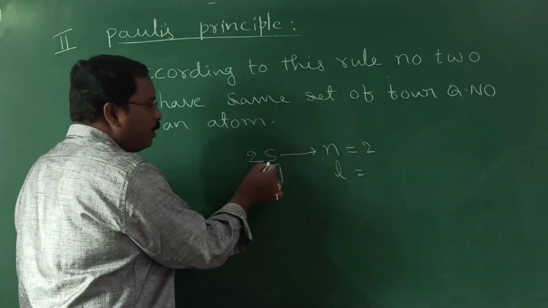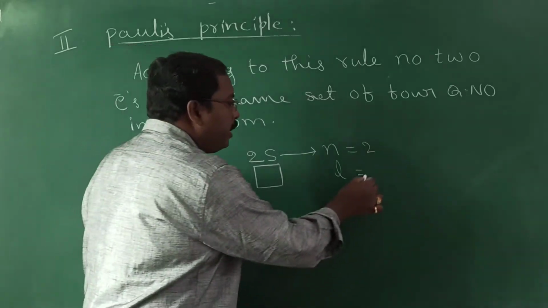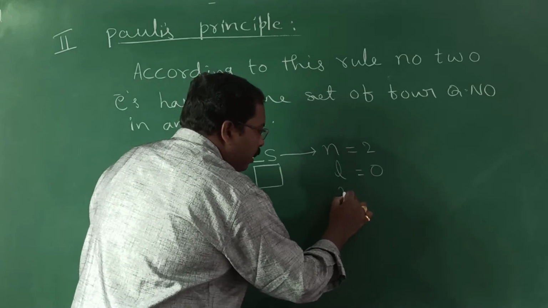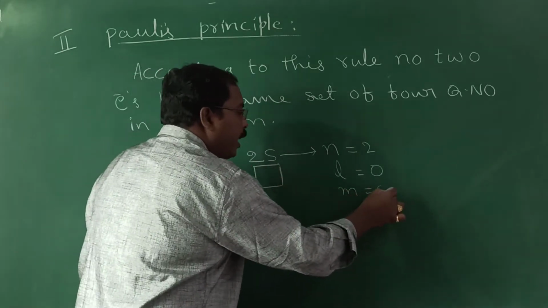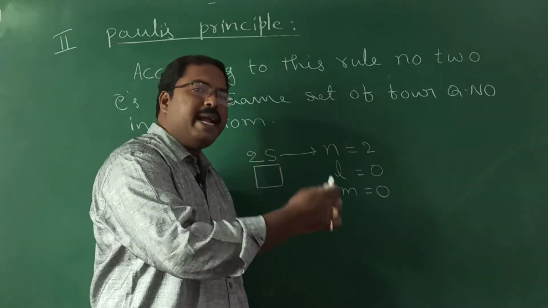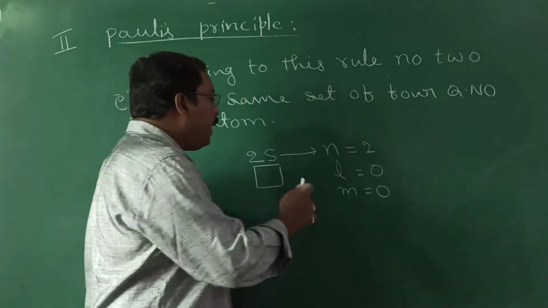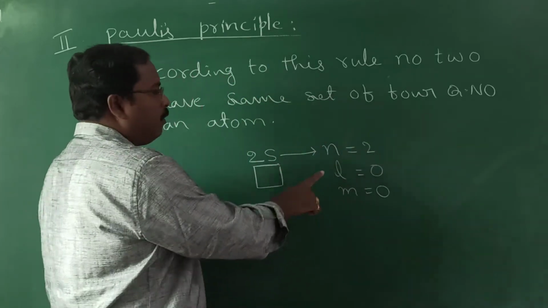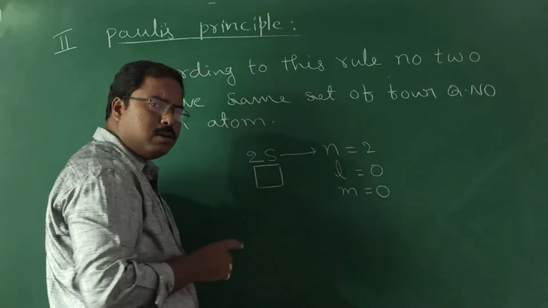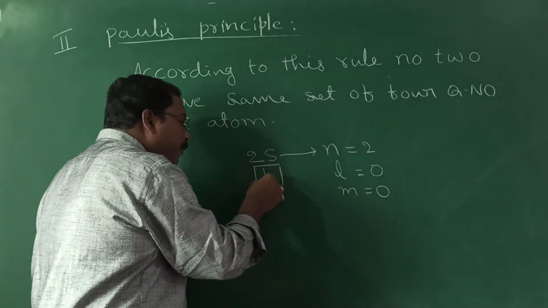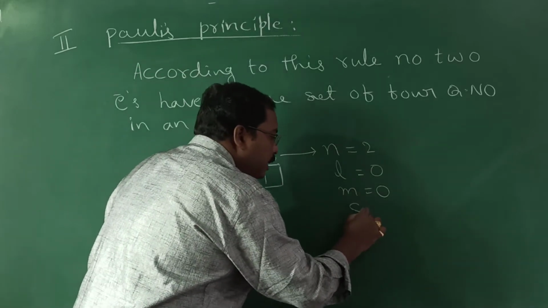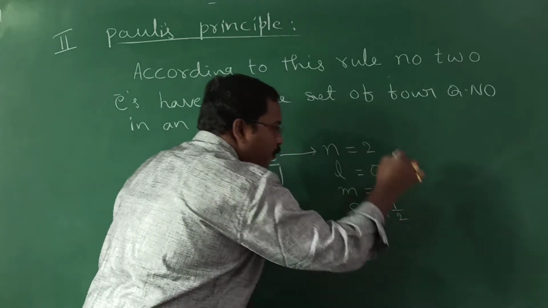What is the azimuthal quantum number? For an s orbital, l value is 0. The m values range from minus l to plus l, so for an s orbital, m value is also 0. For example, if I take an electron in this, it is written in a clockwise direction, so its s value is plus half.